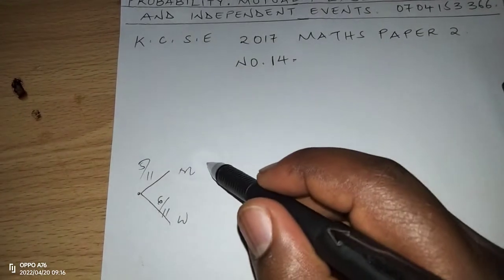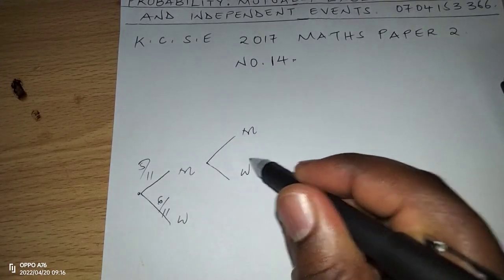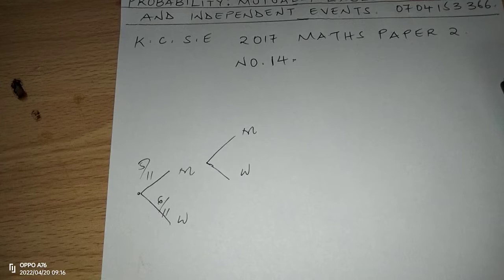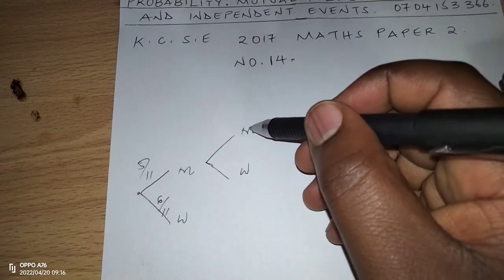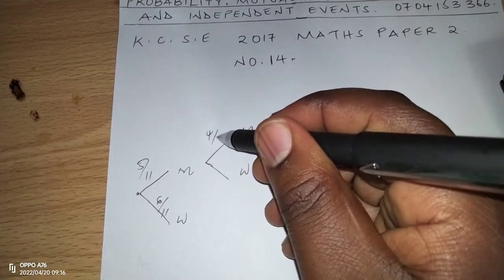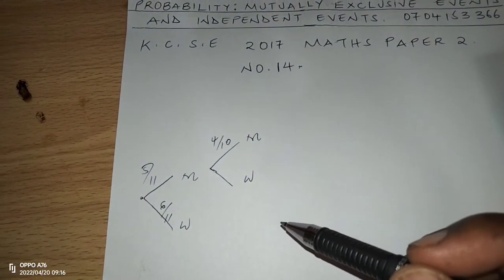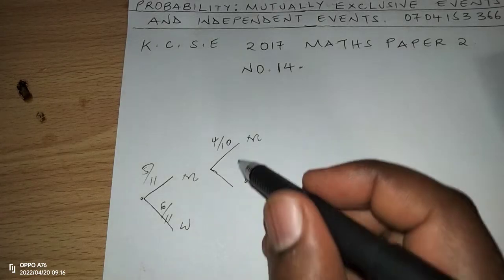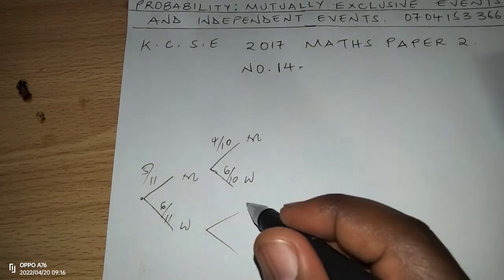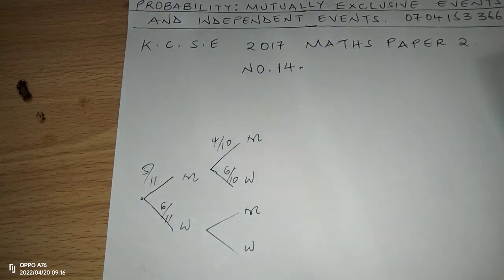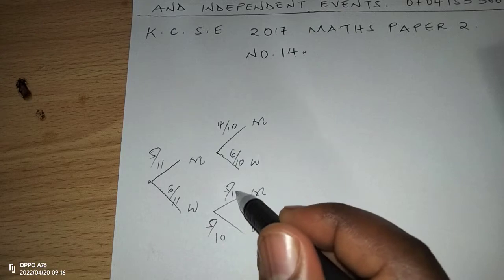Then on the other side, we have the probability of picking a man in the second selection after we had picked a man in the first selection, which now goes to 4 out of 10. Remember, it is picking without replacement, since a committee member cannot be chosen twice. Then a woman is 6 out of 10. If we had picked a woman, we still proceed to pick a second time, whereby we can pick a man or a woman. Picking a woman now drops to 5 out of 10, and a man is 5 out of 10.